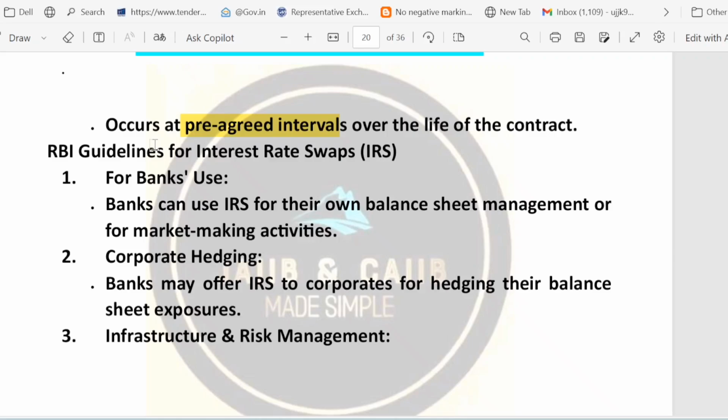Now, what is the RBI guideline on IRS? RBI says that banks can use IRS for their own balance sheet management or for market making activity. Second point, corporate hedging, which means banks can offer IRS to corporates, helping them hedge their balance sheet exposure to interest rate movement.